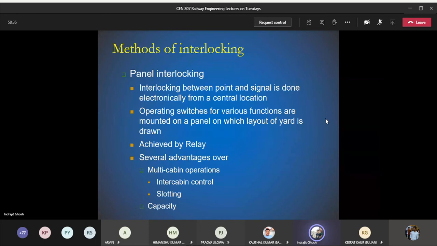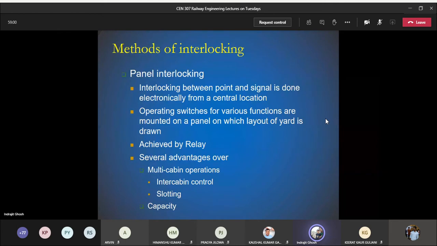Okay, so we have an electrically operated switch. There are various advantages of this panel interlocking. I have one photo that I will be able to show you. Now this panel interlocking is basically going to eliminate various activities. The first one is multi-cabin operations.